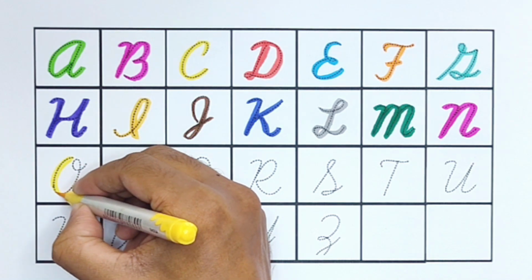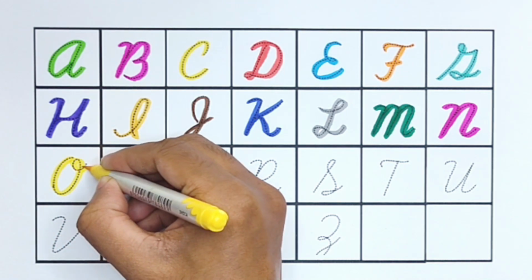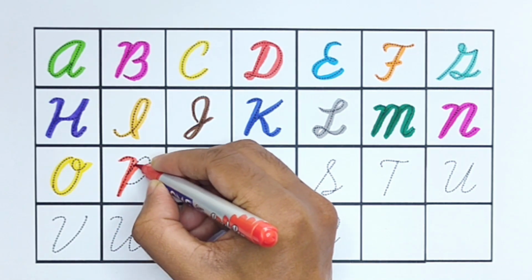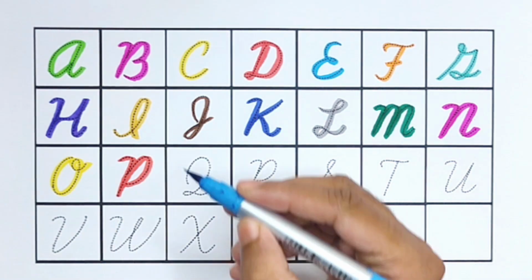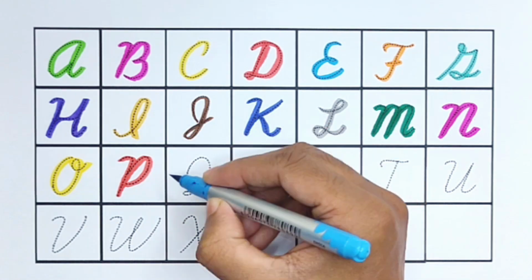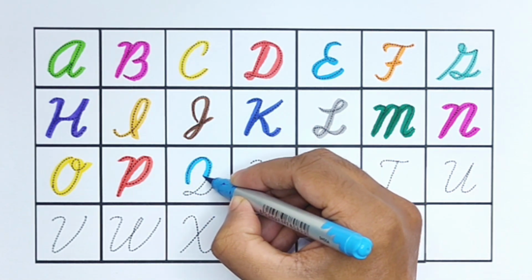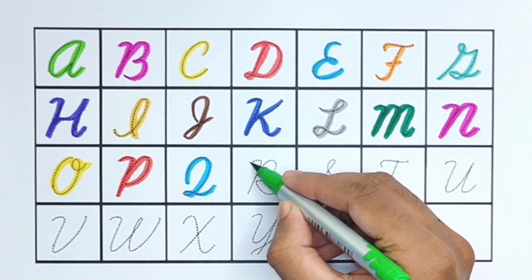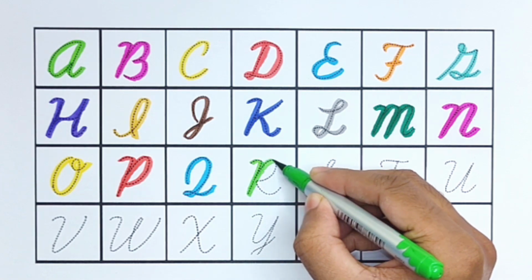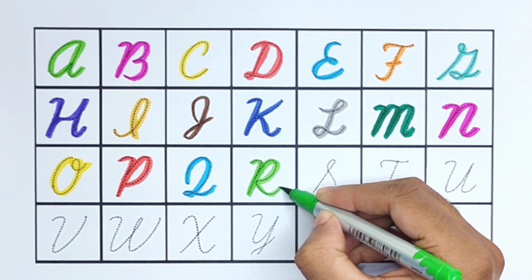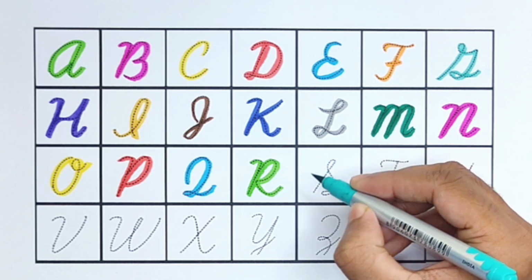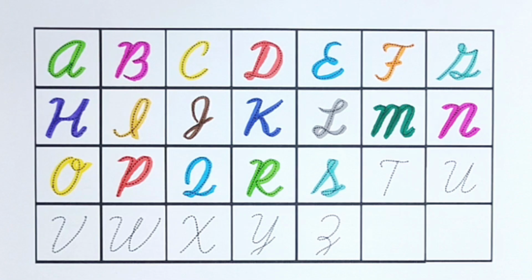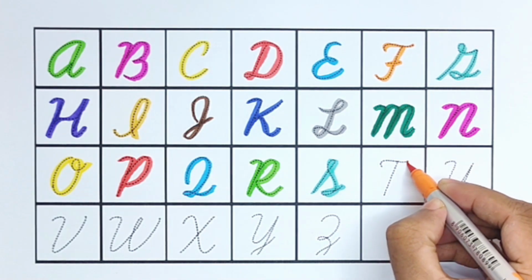O for onion, red color. P for pear, sky blue color. Q for queen, light green color. R for rainbow, sea green color. S for strawberry, orange color.